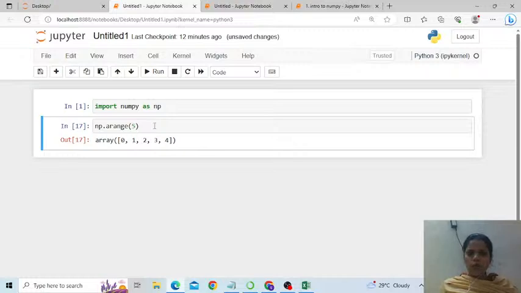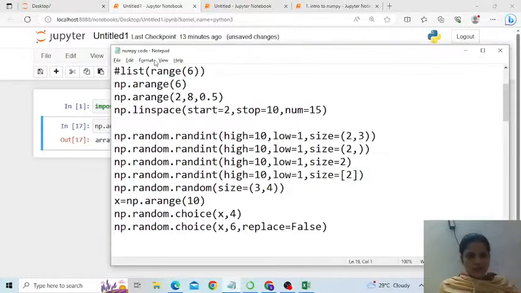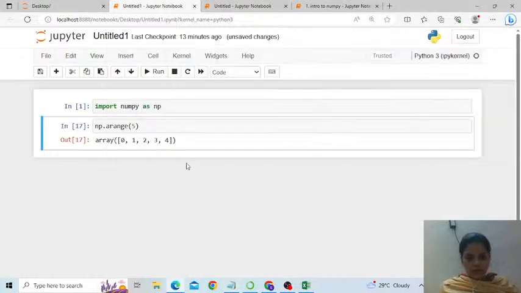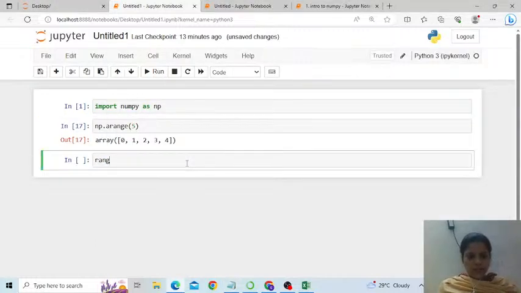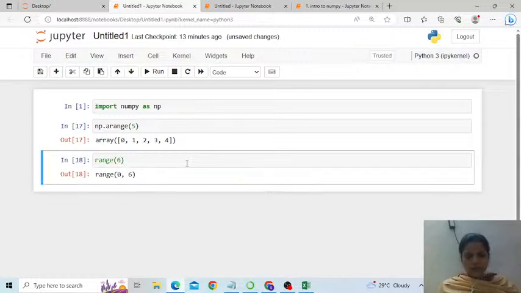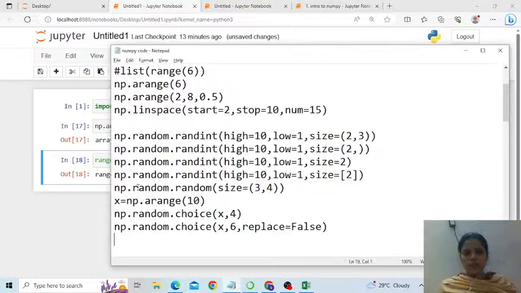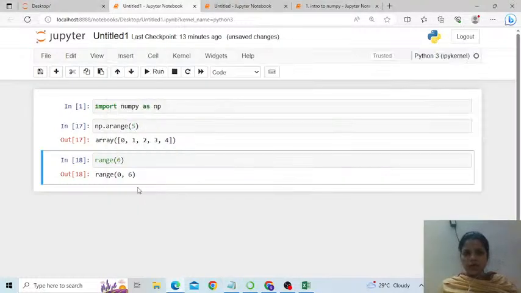But I hope you have heard of the range function. We might have used the range function a number of times in for loops as well. Check it out. If I write simply range of 6, it shows me 0 to 6. And if I want to convert this into some list kind of function, let me do that. Converting this into a list data type.